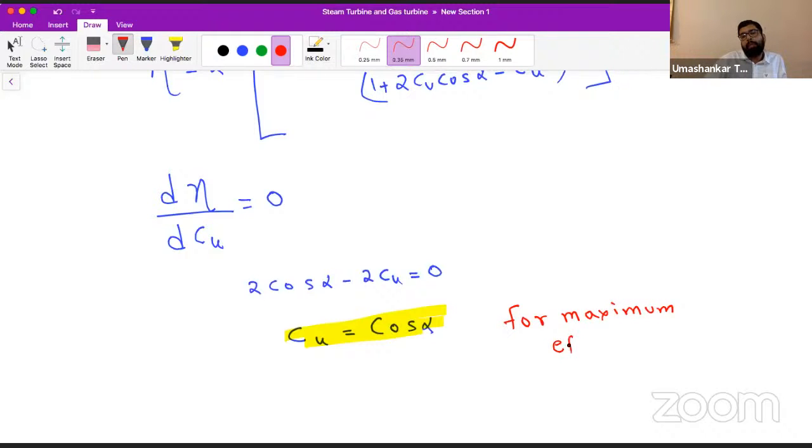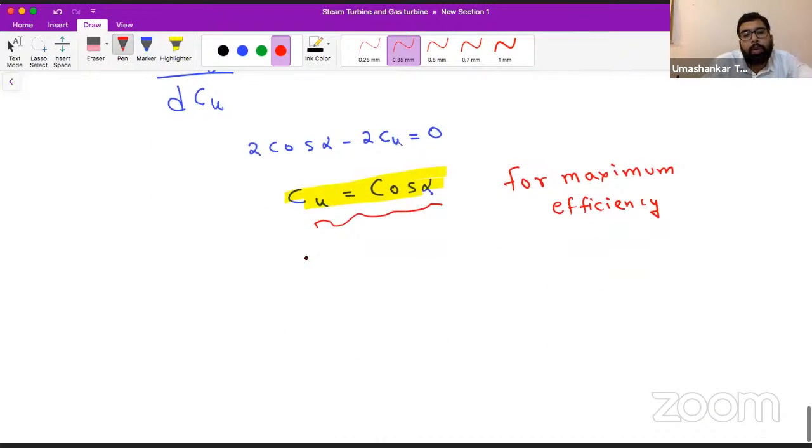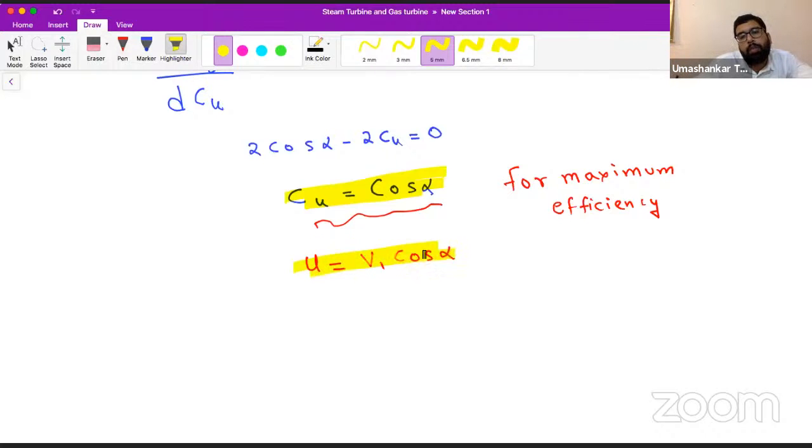Got it or not? So if you want to find the U, we can say that U is equal to V1 cos alpha. So if our blade velocity is equal to V1 cos alpha, we will get the maximum efficiency.